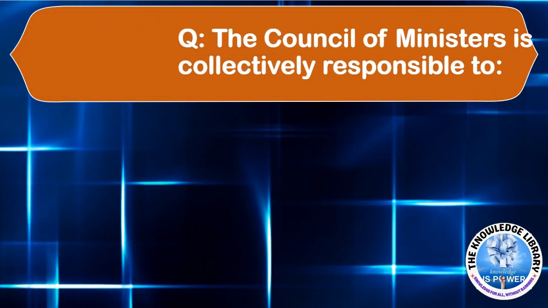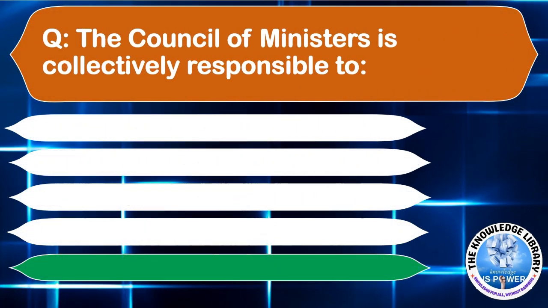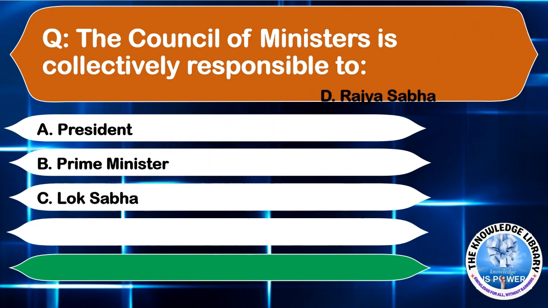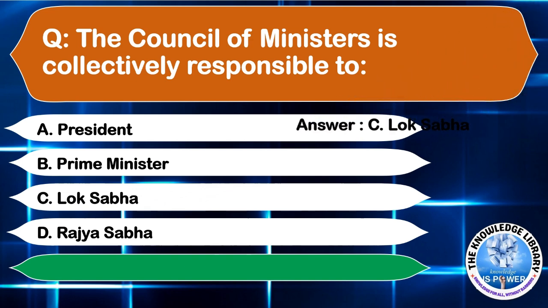The Council of Ministers is collectively responsible to option A, President. Option B, Prime Minister. Option C, Lok Sabha. Or option D, Rajya Sabha. The correct answer is option C, Lok Sabha. Moving to the next question.